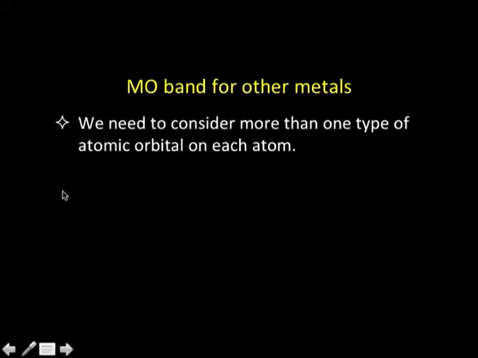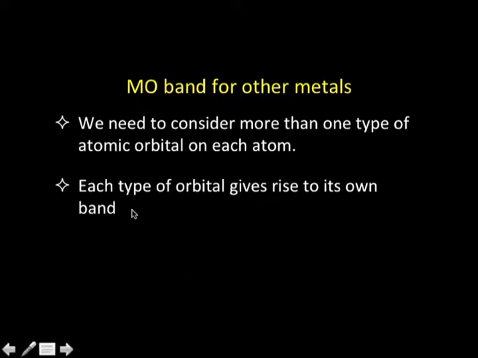Okay. Now, let us look at the molecular orbital bands for other metals. Lithium or sodium are very simple metals, because they have only one valence electron, in one valence shell, typically the s orbital. But when you come to other metals, things become a little complicated, because other metals have more than one type of atomic orbital on each atom which can be considered for bonding. And each type of orbital will give rise to its own band.